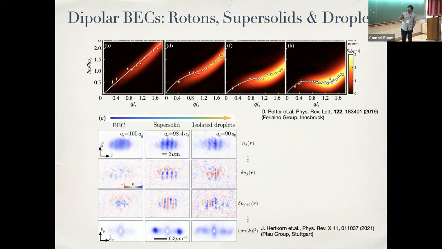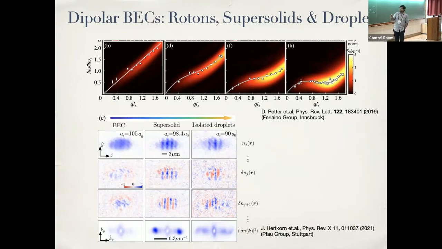And there have been experiments where they have measured the spectrum of a cylindrical gas of dysprosium atoms, and you can actually map out the Roton spectrum using Bragg spectroscopy with these atoms.